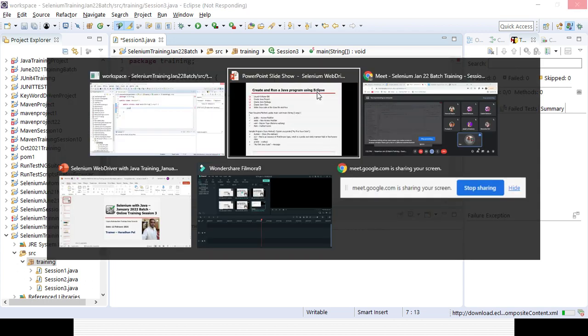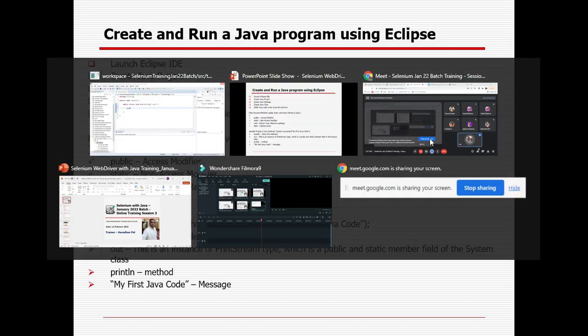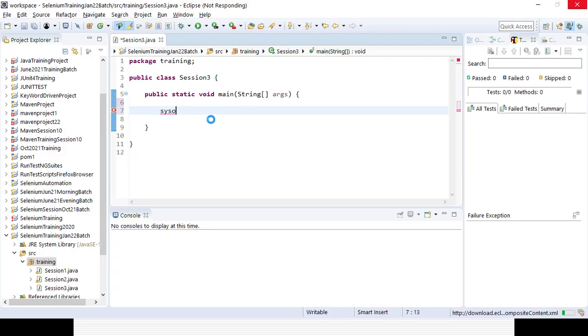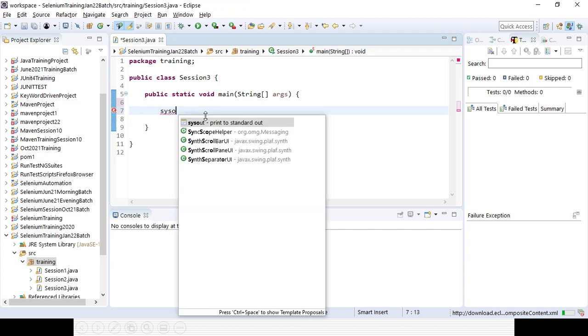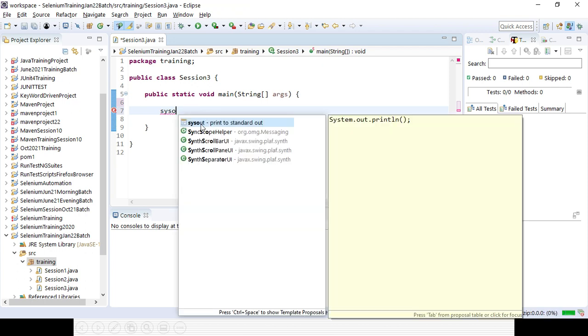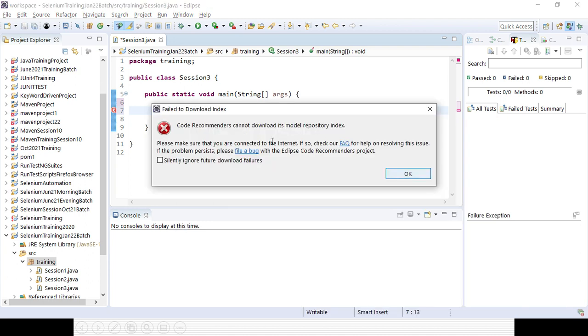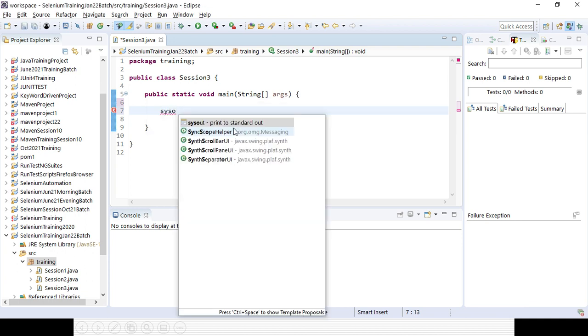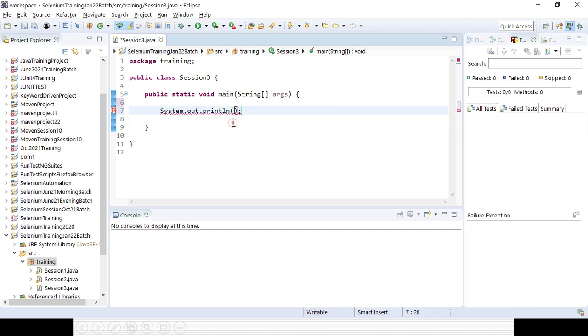System is a predefined class in Java. So let's give some time. You can see this is the SYSO method, System.out.println, and if you want to write something,